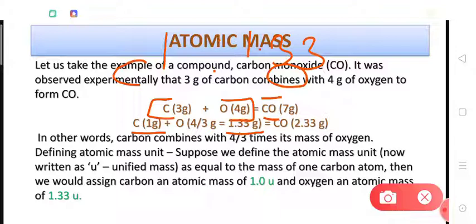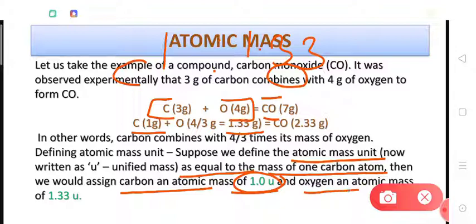Suppose we define the atomic mass unit as equal to mass of one carbon atom. So we can say that carbon atom has an atomic mass of 1 unit. Now we know that oxygen atom is 1.33 times heavier as compared to carbon. So we will say that oxygen has an atomic mass of 1.33 unit.